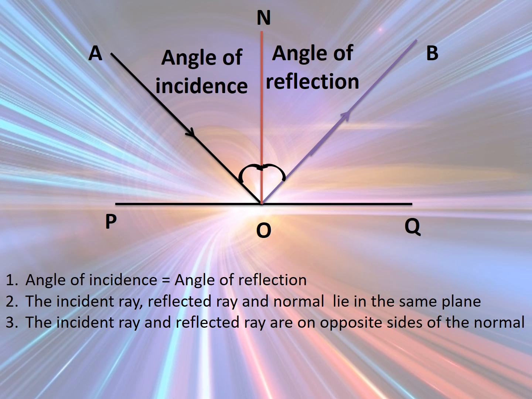Okay, the second one is that the incident ray, reflected ray and normal lie in the same plane. Incident ray is AO, reflected ray is BO, normal is NO.